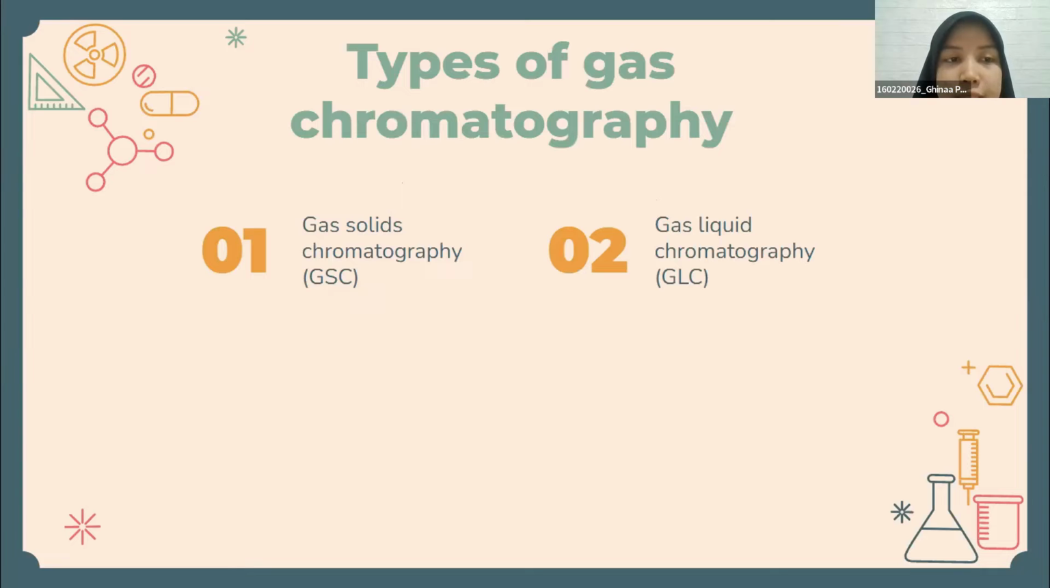Next, there are two types of gas chromatography. One, gas solid chromatography, or GSC. Two, gas liquid chromatography, or GLC. For gas solid chromatography, the stationary phase is a solid. The components in the mixture are adsorbed by the adsorbent, and by the mobile phase, the component will dissolve little by little in it. As for the gas liquid system, the separation is based on the difference in the solubility of each component in the stationary phase and the mobile phase.